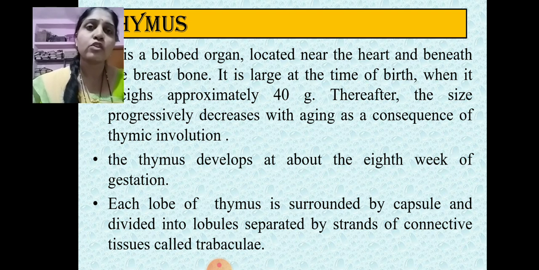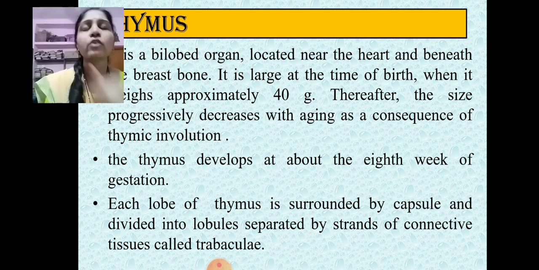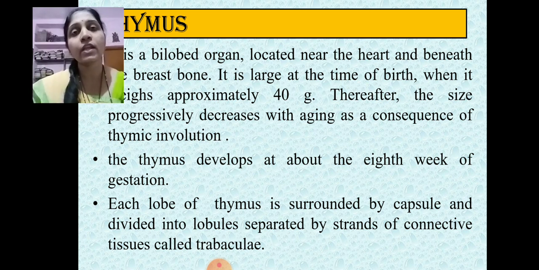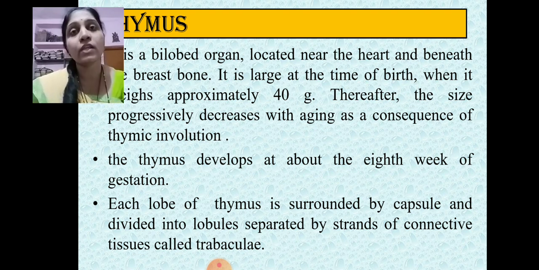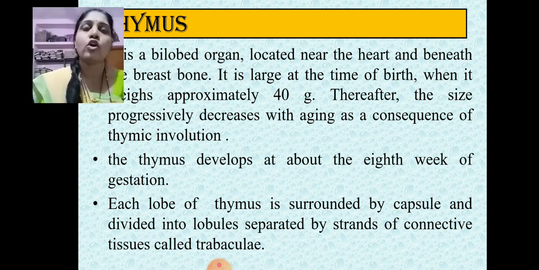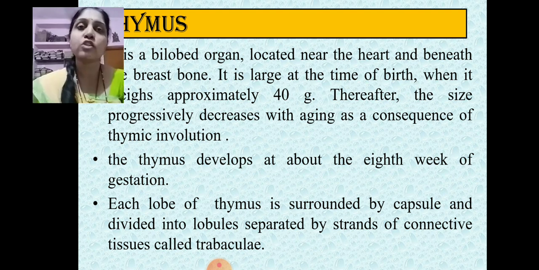Once the weight of the thymus becomes about 40 grams, up to the teenage years, after that there is a reduction in the size of the thymus. After that there is no increase in the weight of the thymus, or any further enlargement, because after that there is regression of the size of the thymus.